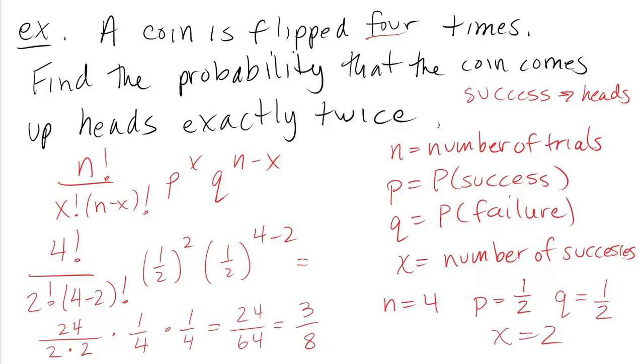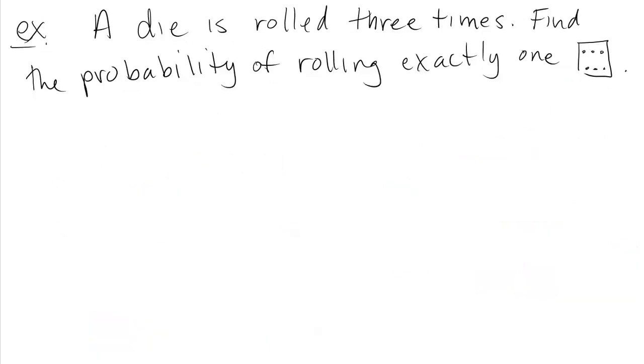I've got an example with kind of a big sample space here. It says a die is rolled 3 times, find the probability of rolling exactly 1, and then I drew a picture of a 6 because writing 1/6 looked funny to me, but I'm saying that we're rolling a 6. Now the sample space for this experiment is going to have 216 outcomes because there's 6 different ways the first roll could come up, there's 6 different ways the second roll could come up, and there's 6 different ways the third roll could come up, and 6 times 6 times 6 is 216.